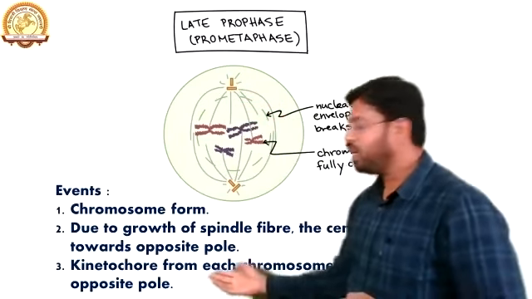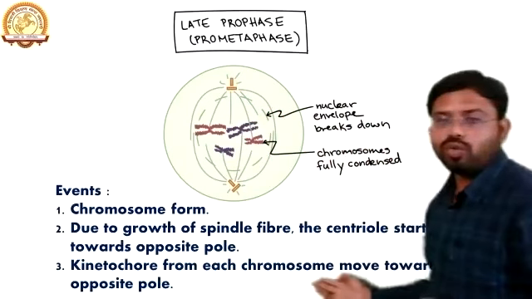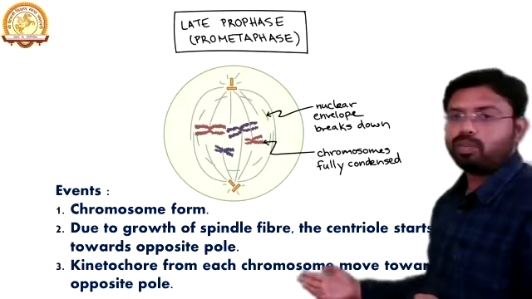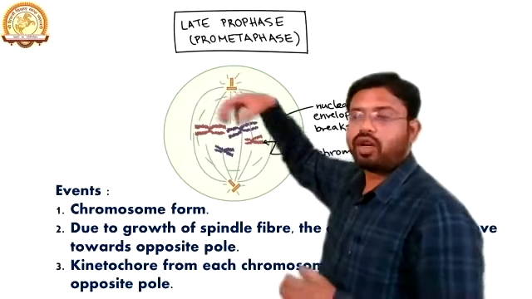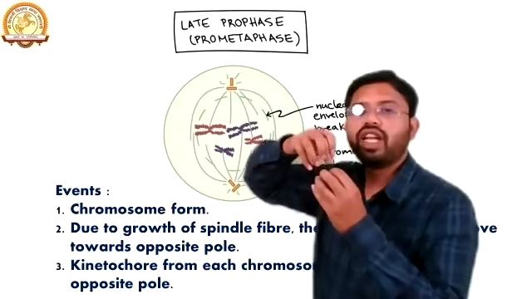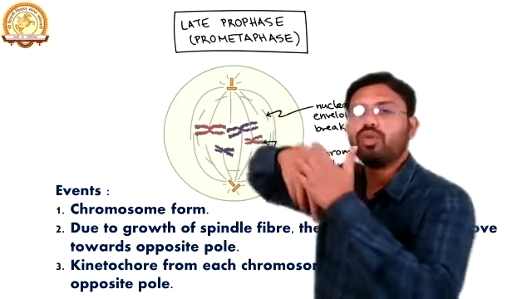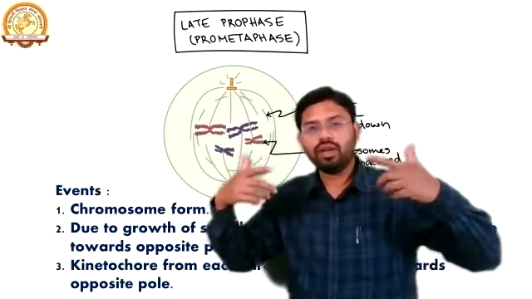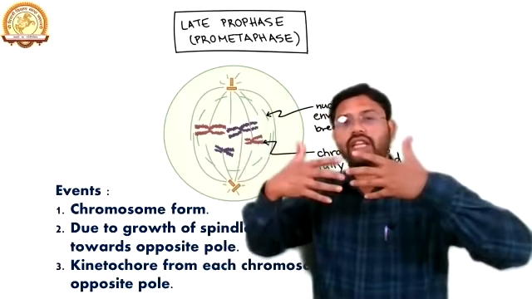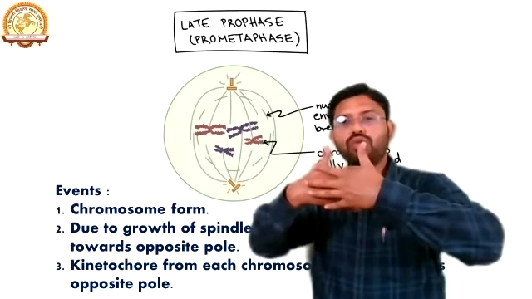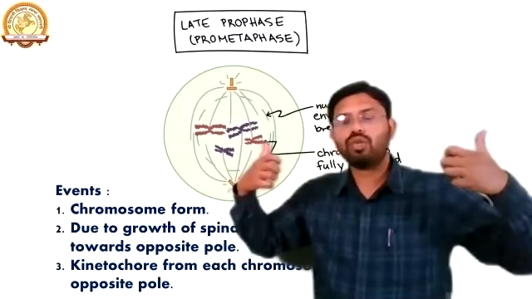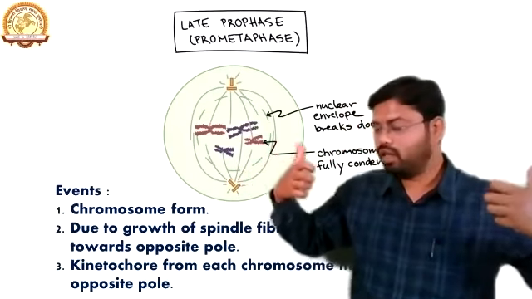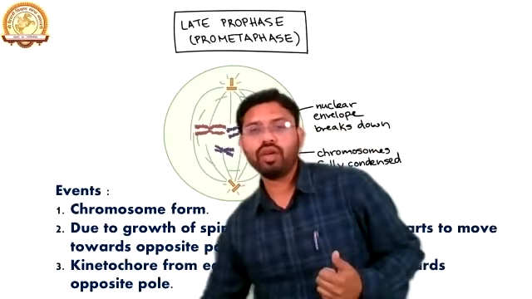Next, the kinetochore from each chromosome moves towards the opposite pole. What happens is that these spindle fibers attach to the chromosomes and start to move them towards the opposite poles. Some of the spindle fibers try to push the chromosome, and some get attached to the chromosome and carry it towards themselves, to the particular pole.